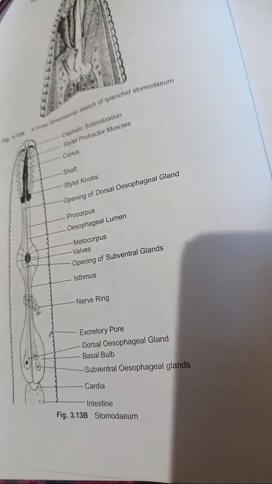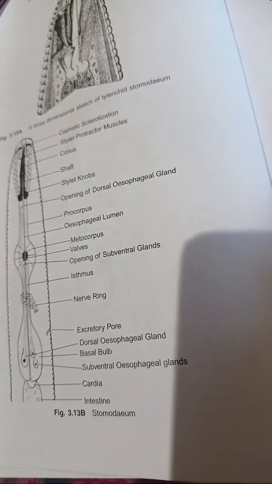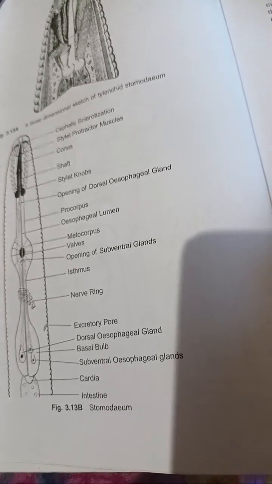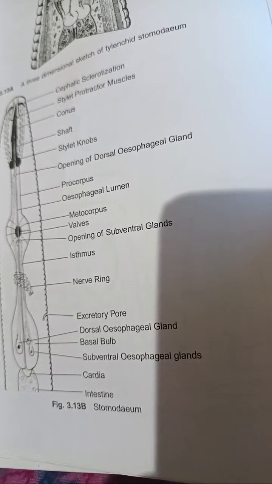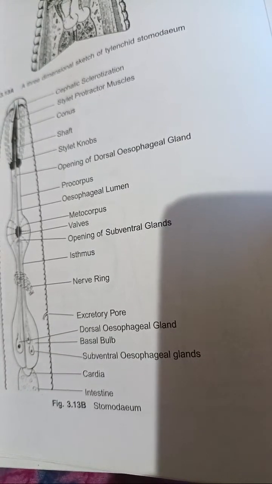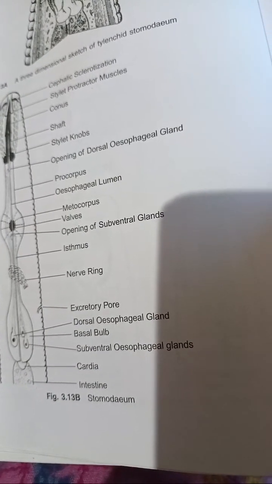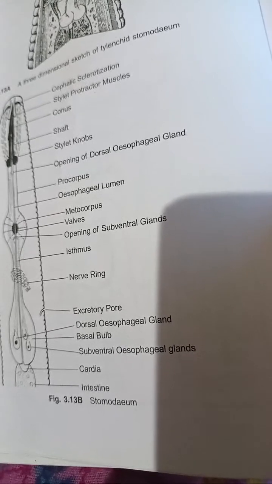And friends, you all know the reniform nematode is the second most important nematode of vegetables after the root knot nematode. Root knot nematode is the number one important nematode affecting all the vegetable crops, and the second most important is this reniform nematode.